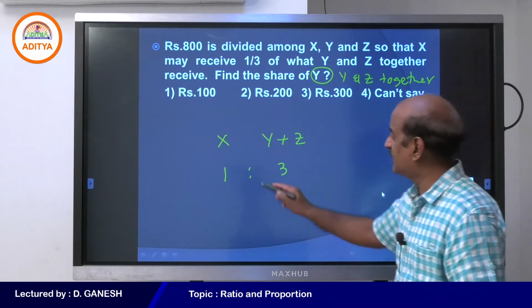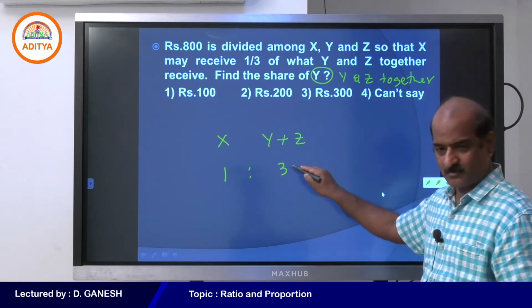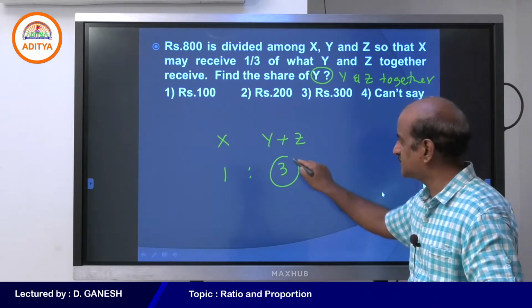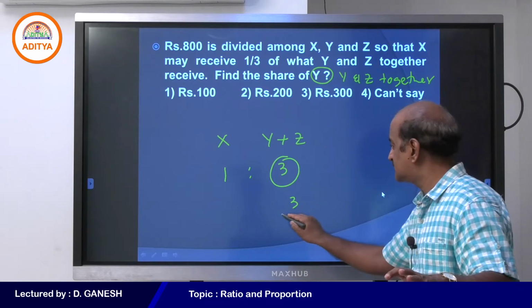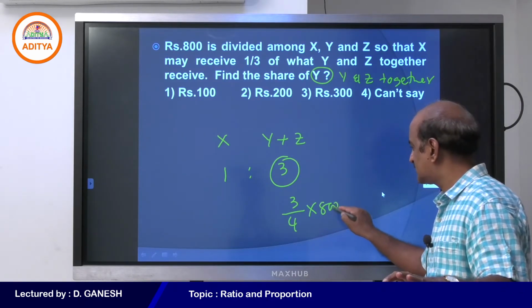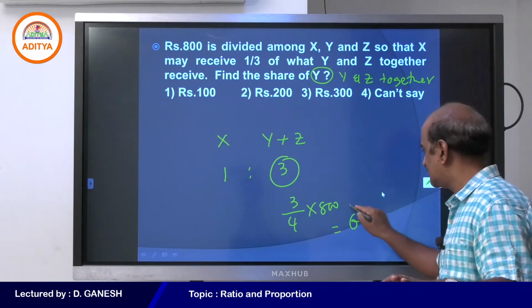So you see, we need to divide the entire amount into 4 parts, and out of the 4 parts, y and z must be getting 3 parts. Therefore, if my question is how much y and z get, this is your answer. Hence, your answer must be 600.